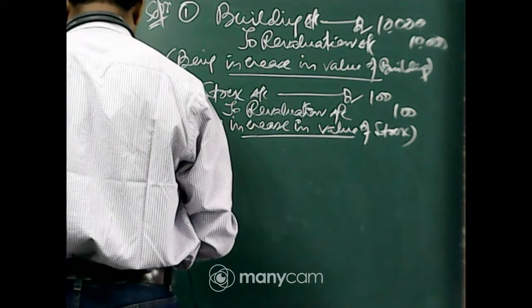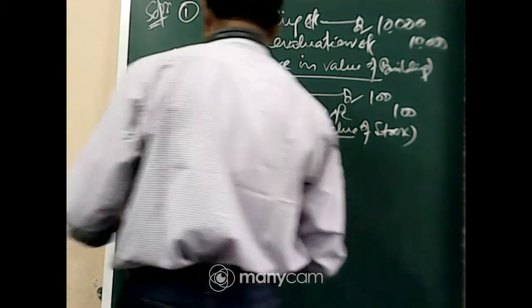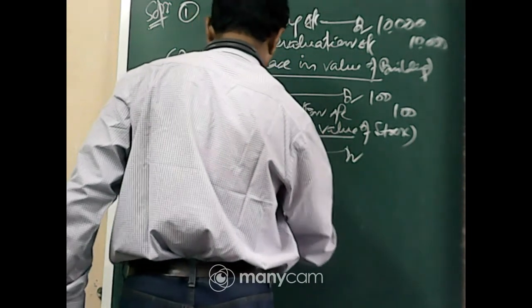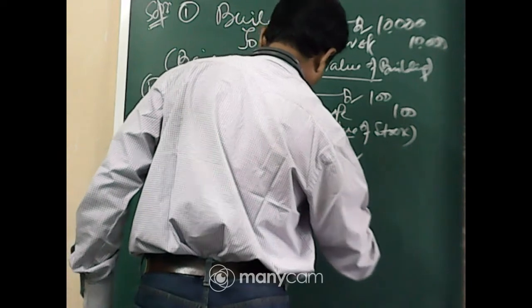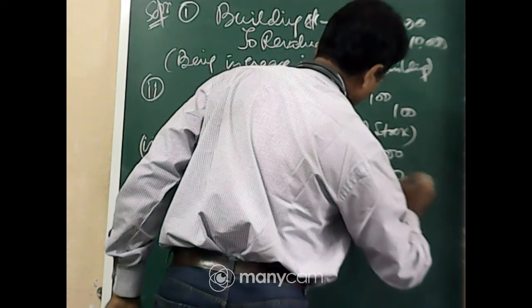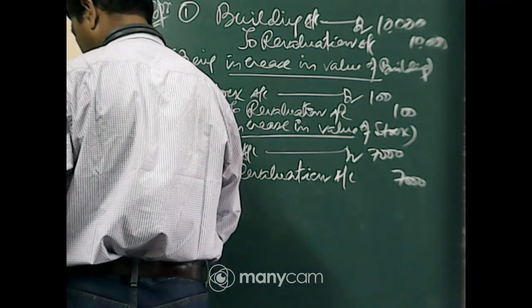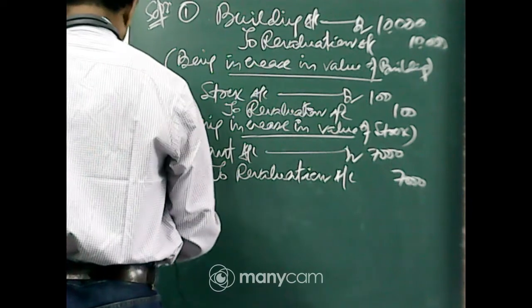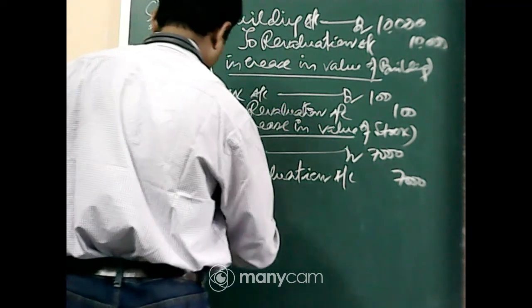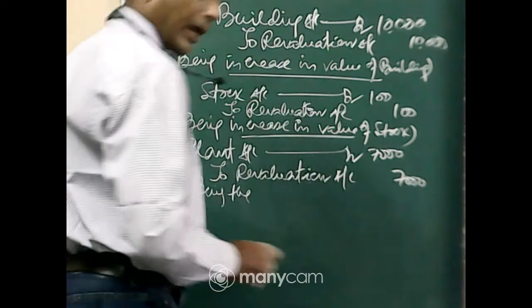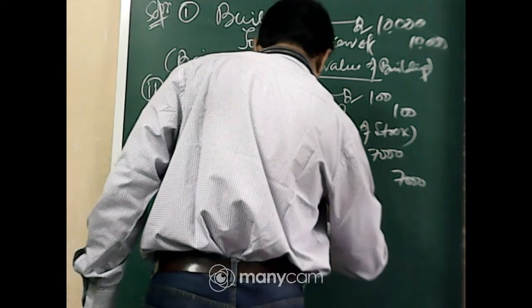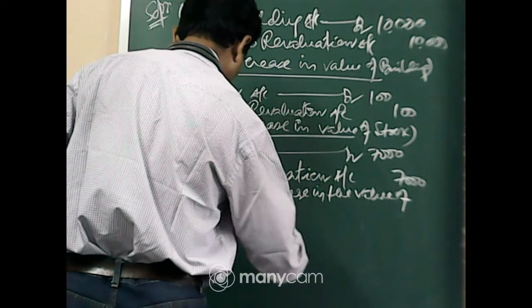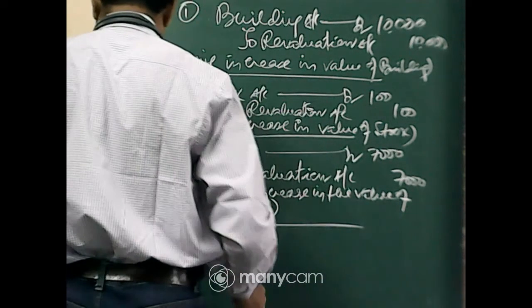Plant account debit to revaluation account 7,000. Being increase in the value of plant.